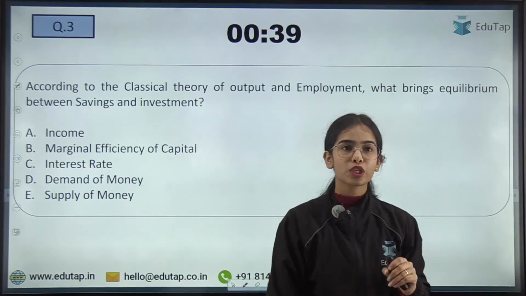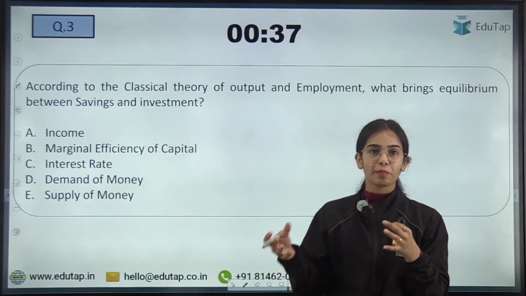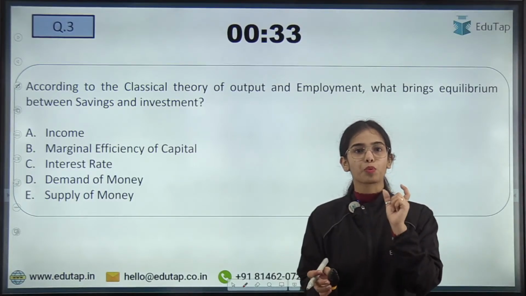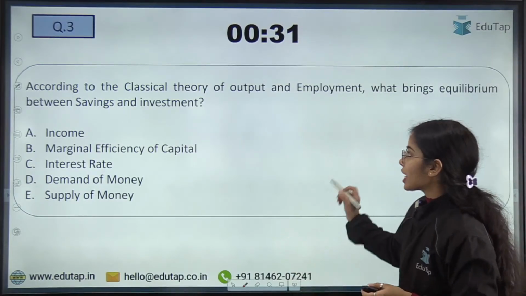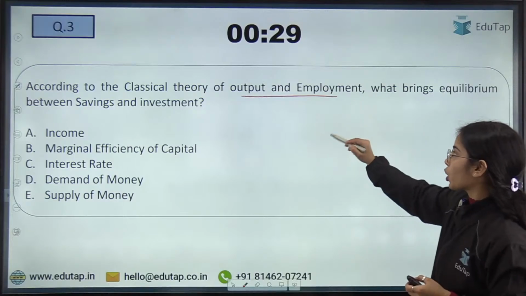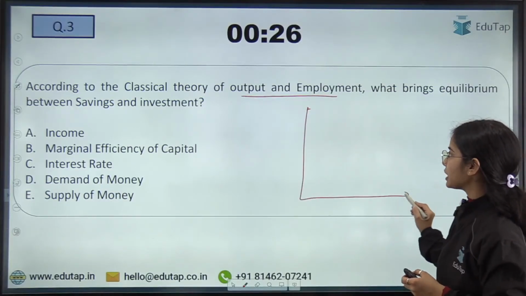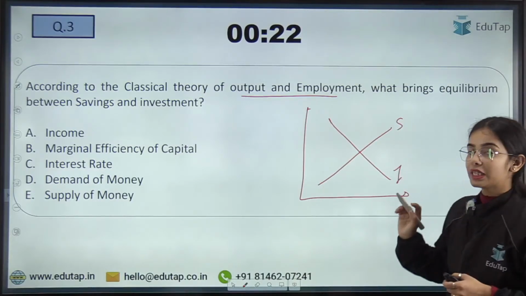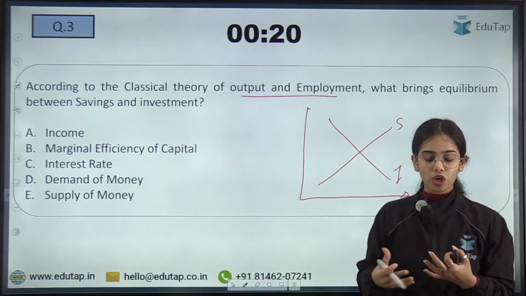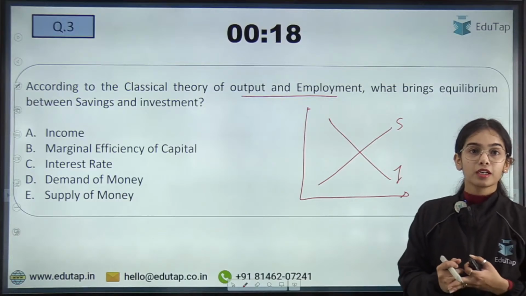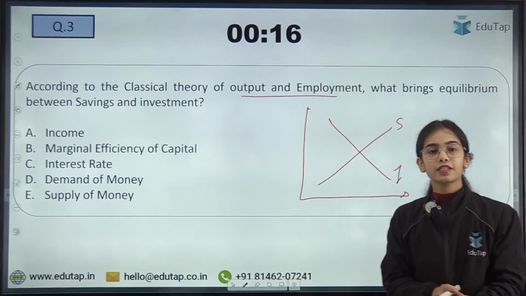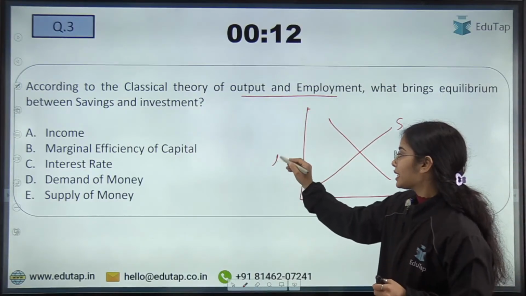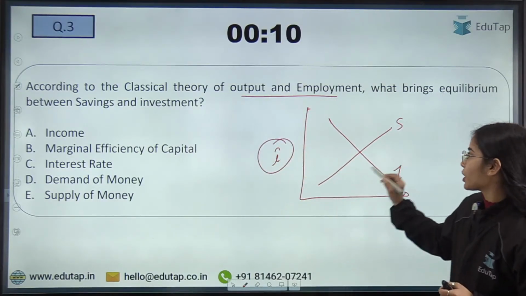Now coming to the next question: the classical theory of output and employment states that the equilibrium between saving and investment is brought by which factor? So as per the classical theory of output and employment, there is equilibrium between saving and investment. That is brought by which factor? So which of the following is the right answer here? Try to answer this.